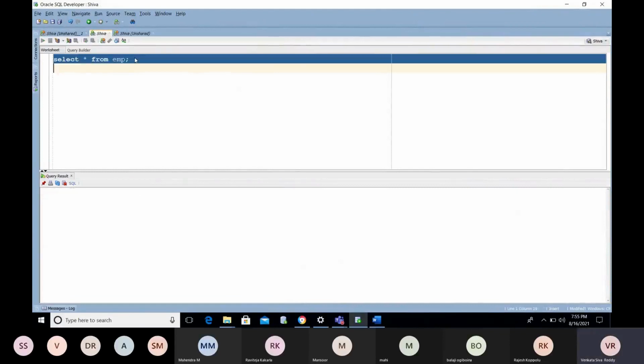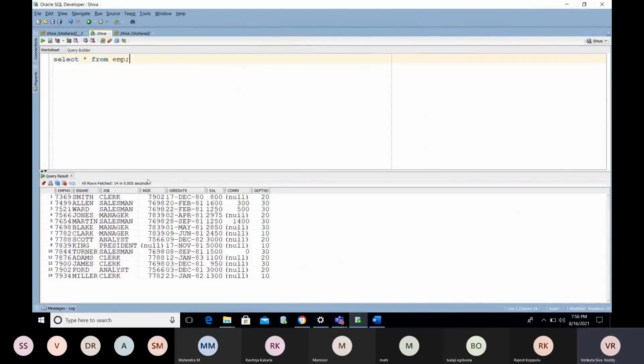Select star from EMP. Now we want to find out the first value of the salary. So first record of the salary we require. If you want to find out the first salary, it is not the minimum or maximum I'm looking for here. I need the first record of the salary. So how will you find out? EMP number, E name and salary.